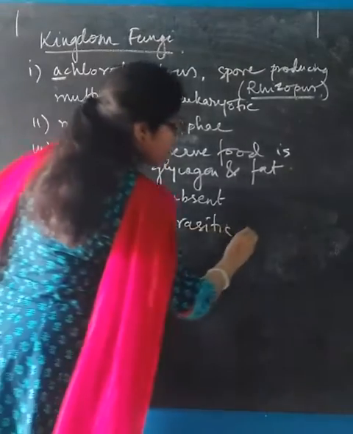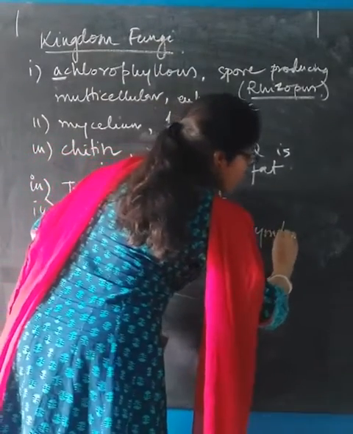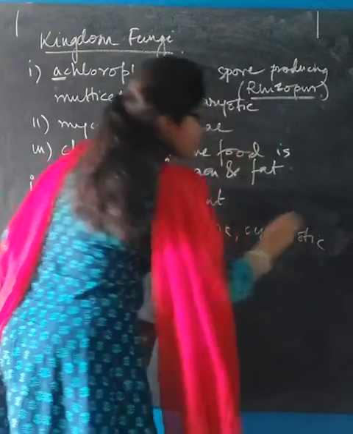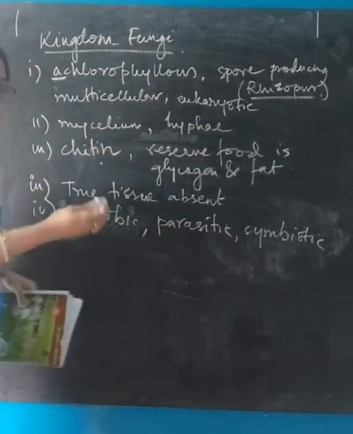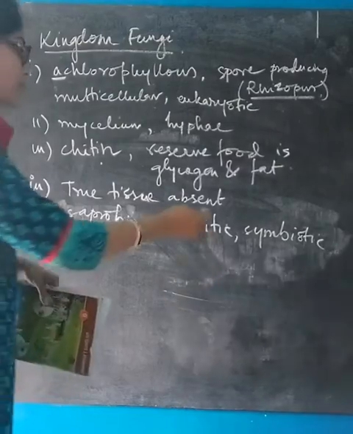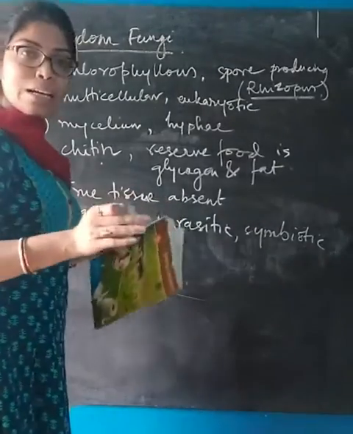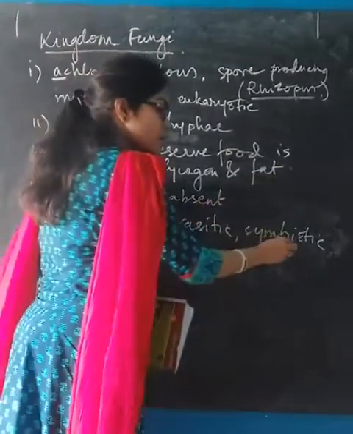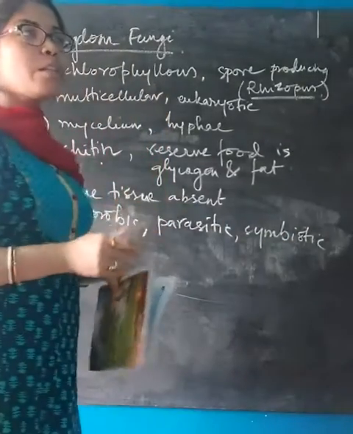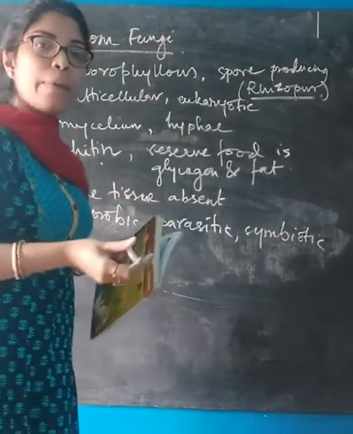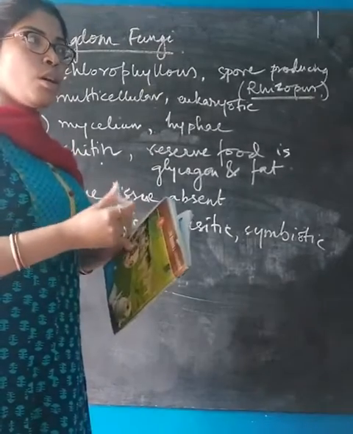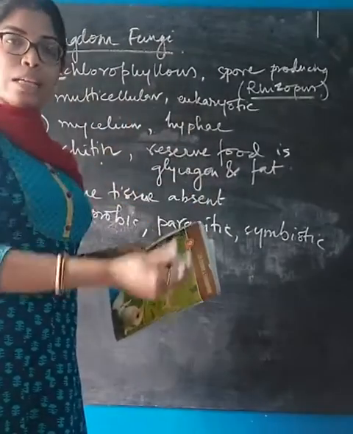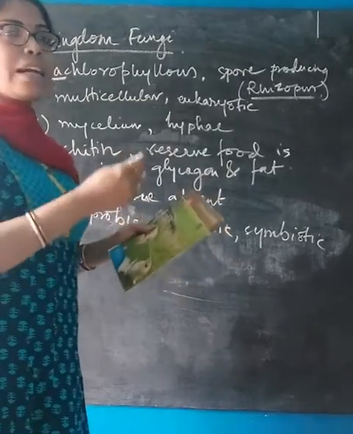Symbiotic. Saprobic, parasitic or symbiotic. So saprobic and parasitic meaning you know, right? Saprobic means they feed on dead and decaying organisms. Parasitic means host-parasite relationship, and symbiotic, this one is new to you. Symbiotic means when two organisms mutually depend on each other, they mutually help each other with whatever the other one needs and takes something that it needs.